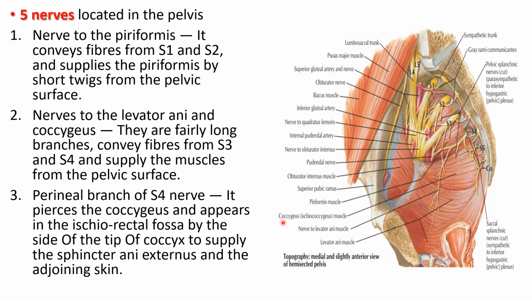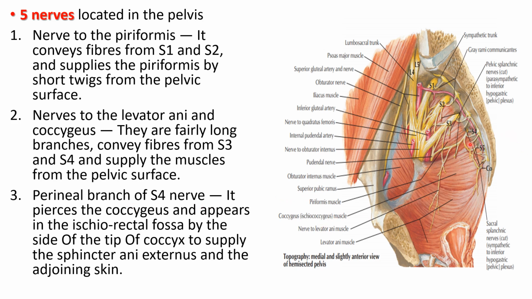Then we have one more branch, the perineal branch of the S4 nerve.